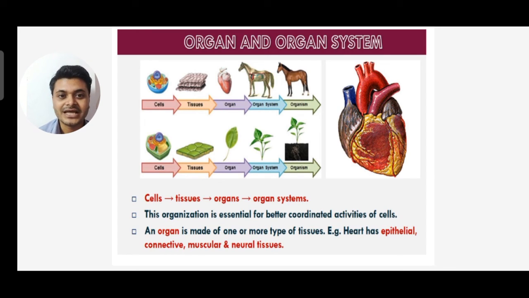An organ is made up of one or more types of tissues. For example, the heart has epithelial tissue, connective tissue, muscular tissue, and neural tissue. So one organ, the heart, comprises four types of tissue: epithelial, connective, muscular, and neural.